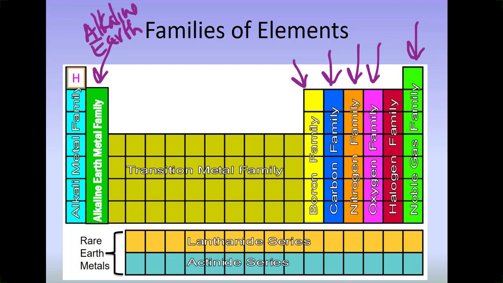So these two rows here at the bottom, these are called the rare earth metals. And again, they are cut out of the periodic table just to make printing easier. But this has a name by the row, and it's named after the first member of the family. So the first row there, those are the lanthanide series. Sometimes they're called the lanthanoids. And then the bottom one, those are the actinides or the actinoids. I think actinoids is more of an older name. So lanthanides and actinides.